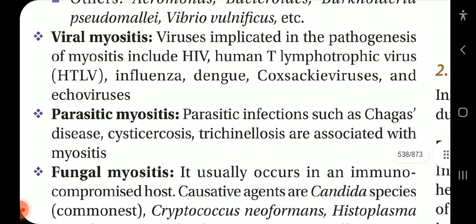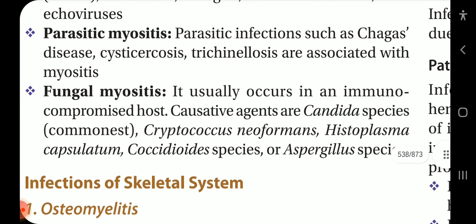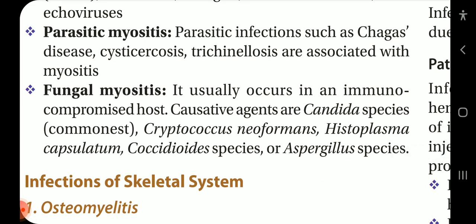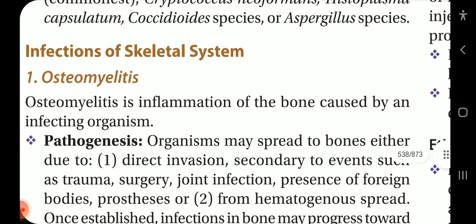Viral myositis. Viruses implicated in the pathogenesis of myositis include HIV, human T-lymphotropic virus HTLV, influenza, dengue, Coxsackie virus, and echoviruses. Parasitic myositis: parasitic infections such as Chagas disease, cysticercosis, and trichinellosis are associated with myositis. Fungal myositis usually occurs in an immunocompromised host. Causative agents are Candida species, the commonest, Cryptococcus neoformans, Histoplasma capsulatum, Coccidioides species, or Aspergillus species.